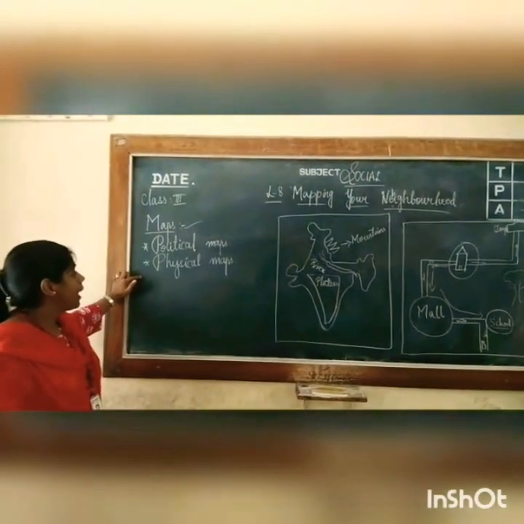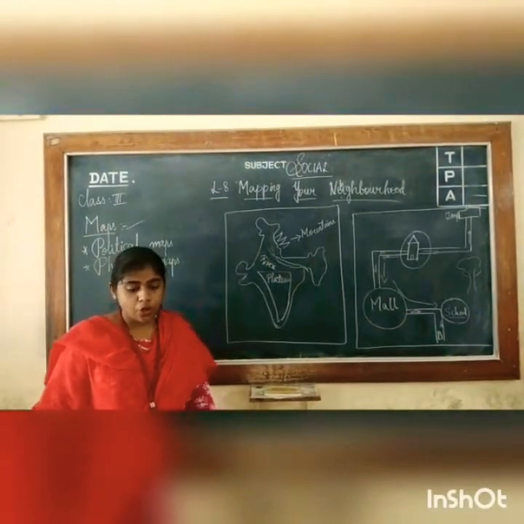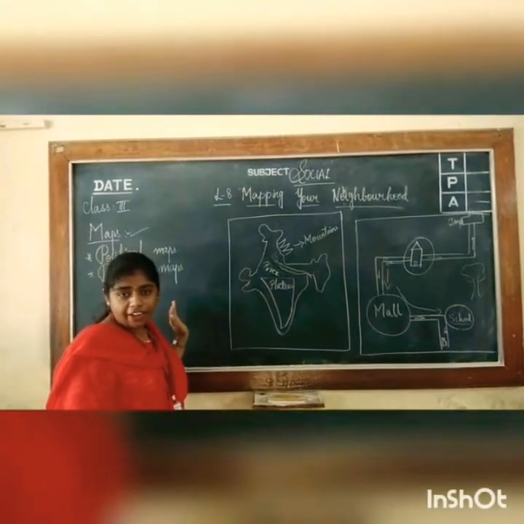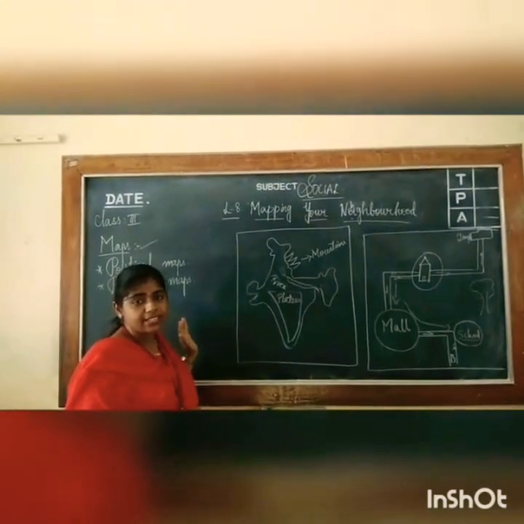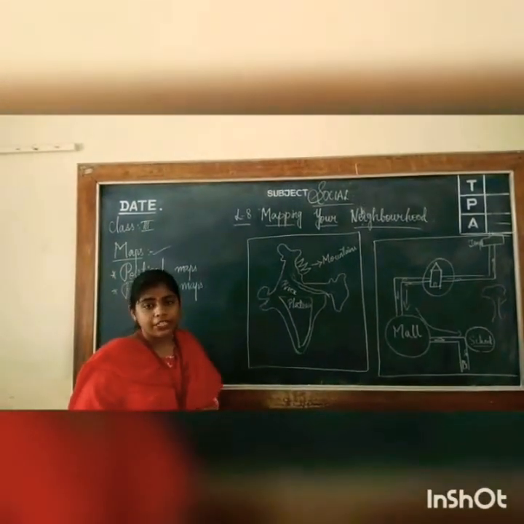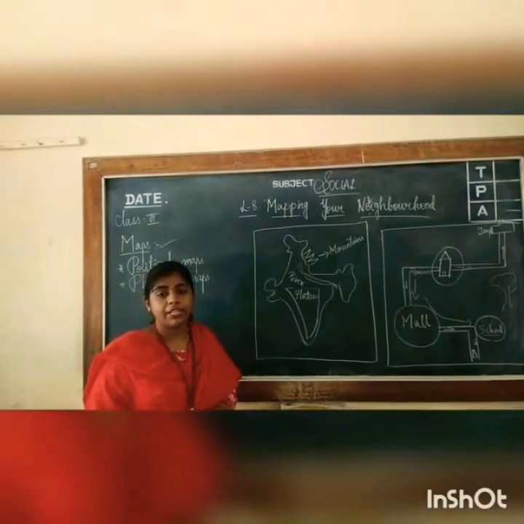What do you mean by political map? Yes, a map that shows the boundaries of countries and their capitals and union territories is called a political map. Let us see this map in detail in a picture. As I have already told you, a map that shows the boundaries of countries or states and their capitals is called a political map.